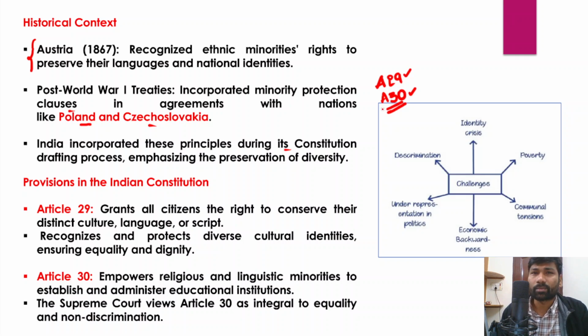There are some linguistic minorities also, and they have the right to protect their language, their culture, and their script as well. This is what Article 29 talks about, and it also recognizes and protects diverse cultural identities, ensuring equality as well as dignity.